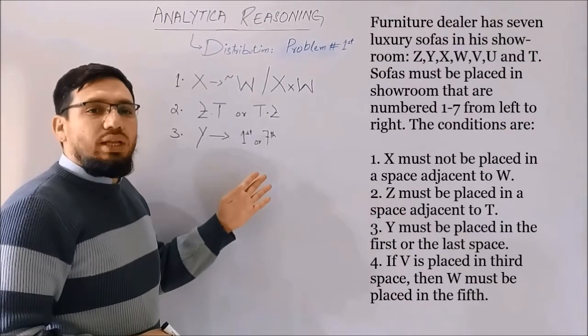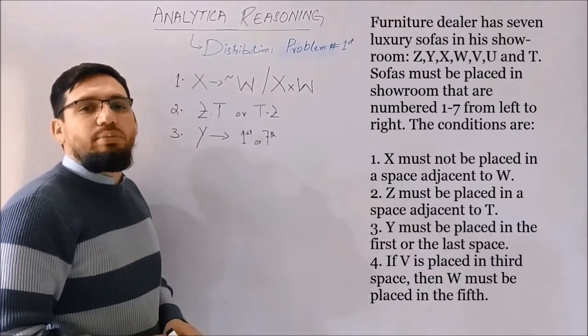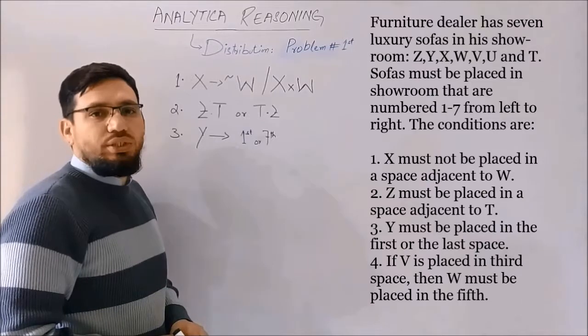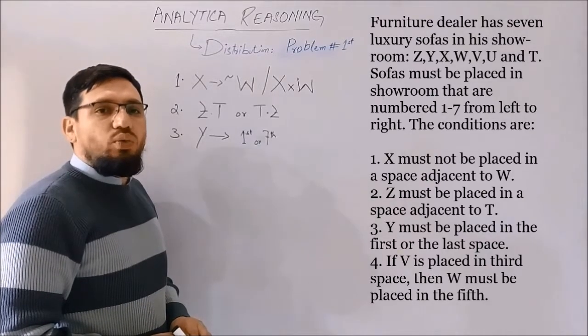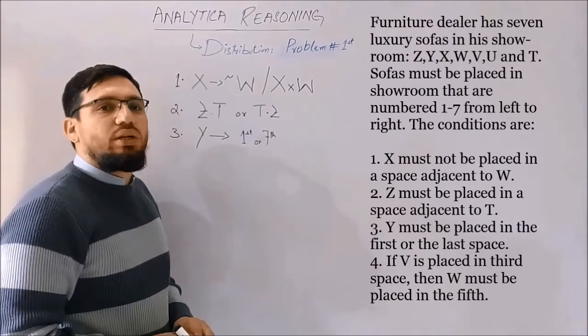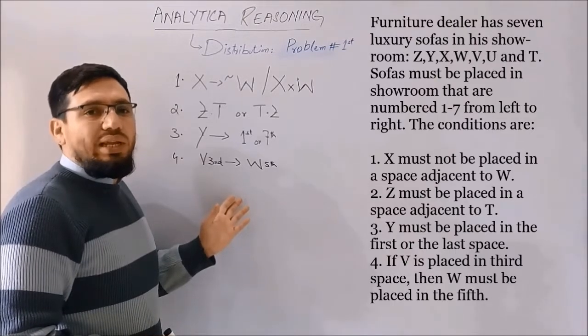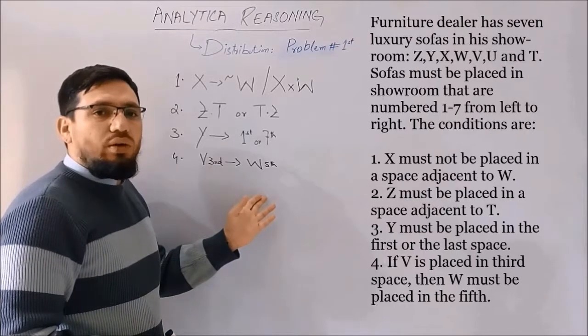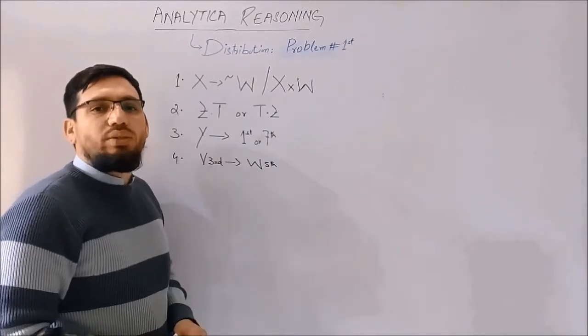So let's move to the last restriction of this order: if V is placed third, then W must be placed on 5th position. It means this condition will only be applicable when V gets on 3rd position. Otherwise, this condition will not be applicable. I just wrote down that V on 3rd position implies W on 5th position. Right now, let's move toward the questions we have about this arrangement.